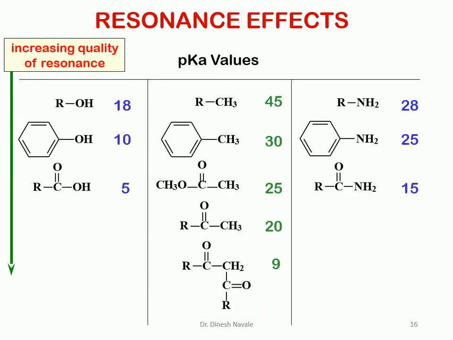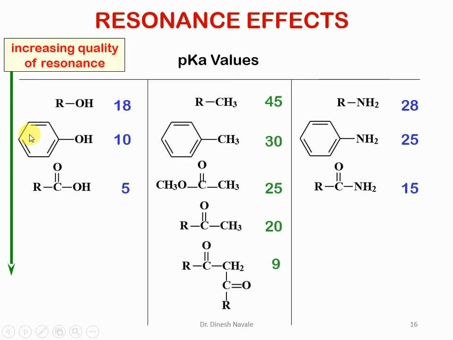These are some of the groups which show the acidity order: alcohol, phenol and acetic acid. Alcohol does not show resonating structures, whereas phenol can show four resonating structures, and acetic acid can show one resonating structure with its corresponding conjugate base. But in phenol, the majority of the resonating structures have the negative charge on carbon.